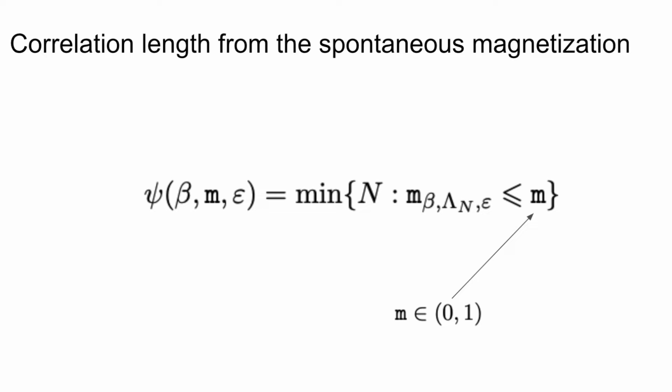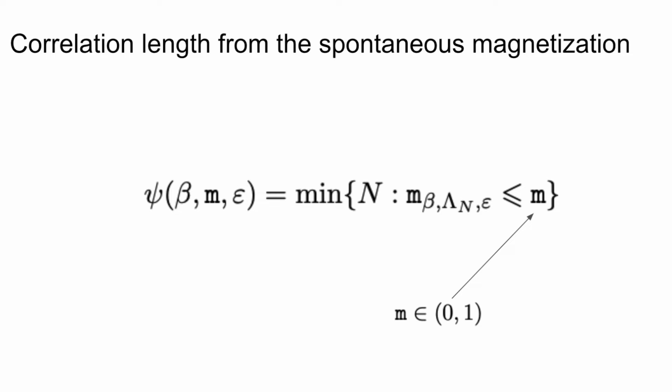And from the spontaneous magnetization, we can define the correlation length. The correlation length is given by psi, beta, m, and epsilon. So it's still a function of many of the parameters that we have been introducing for quantities in previous slides, and is given by a minimum of n. And just to briefly recall, n is the parameter that we introduce in the model for the size of the finite volume over which we would like to sample our random field Ising model configuration.